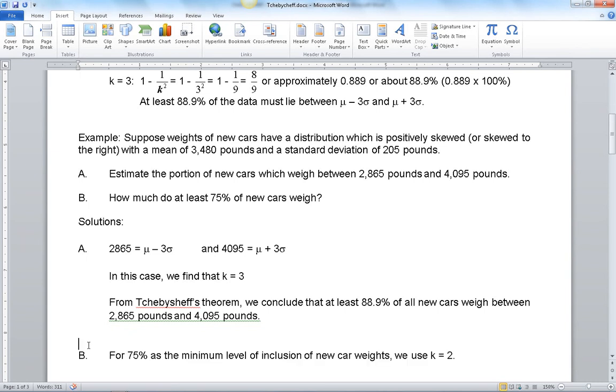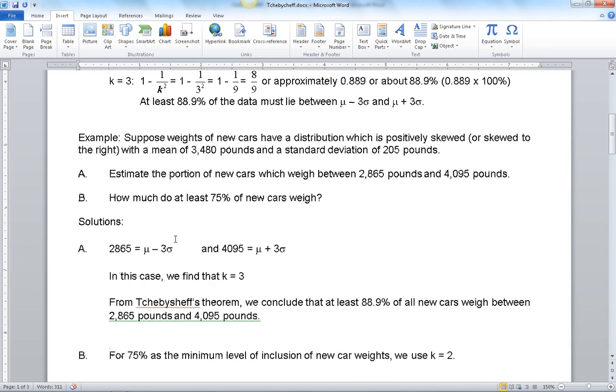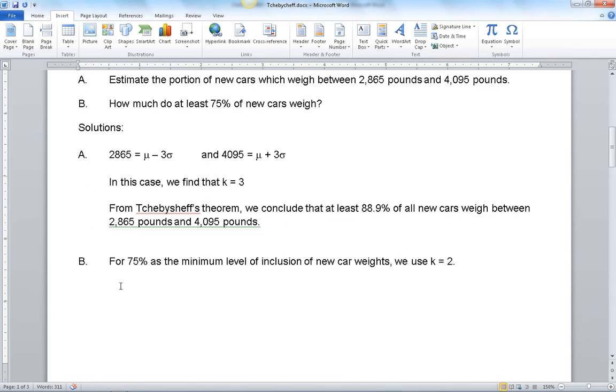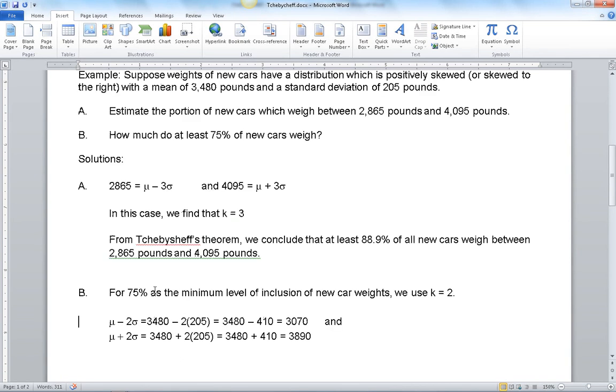Okay. Now, what about part B? Well, with part B, we're saying, okay, if I want 75% to be the minimum amount I've captured, so we're up here at the 75% value, then I want to go k equal to 2 standard deviations on each side of the mean. So if I do that, what do I get? We'll start with the mean. So let me scroll back up just a little.